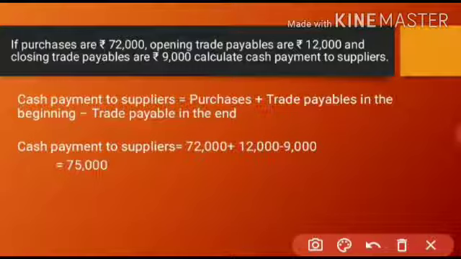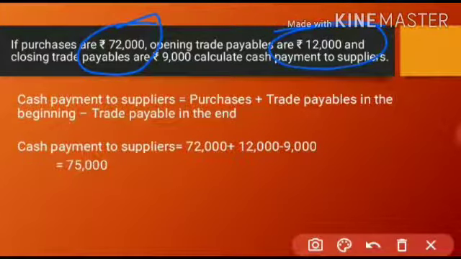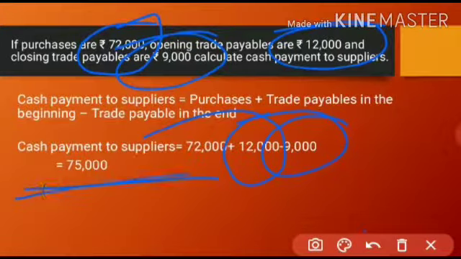So cash payment to suppliers is equal to, we need purchases. How much is the purchases? They said 72,000 is the purchases. So I have specified 72,000. Next, trade payable in the beginning. What is the trade payable in the beginning? It is 12,000. So I have specified 12,000 over here. What is the next one? Minus trade payables at the end. How much is at the end? They had given 9,000 rupees. I have specified 9,000. So if you do the total, you will get 75,000.